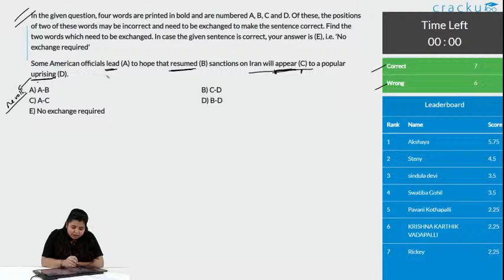Some American official lead to hope that, so can it be some American official appear to hope that resumed sanction on Iran will lead, and here appear. So, A and C is the correct replacement. Option C is the correct answer, and 7 people got this correct. So, the correct statement will be, some American official appear to hope that resumed sanctions on Iran will lead to a popular uprising. So, that will lead to, that will start a popular uprising. Let us go to the next question now.